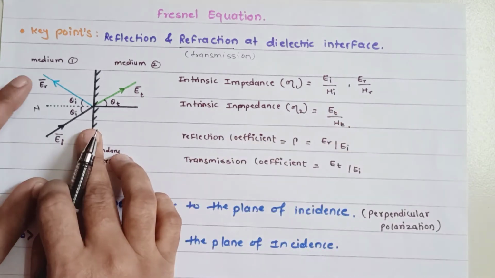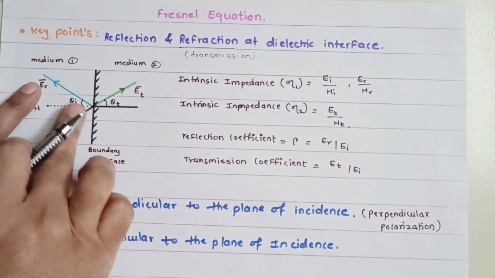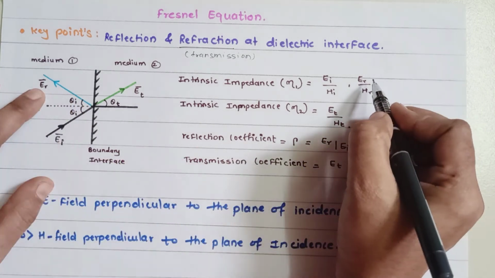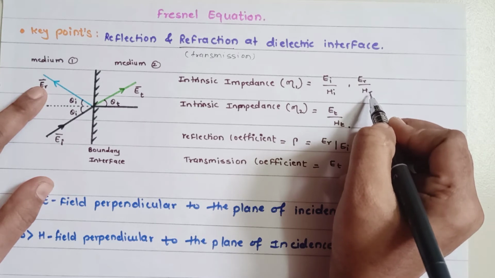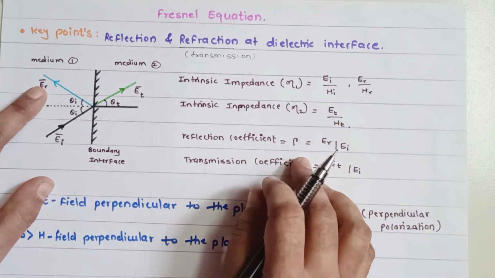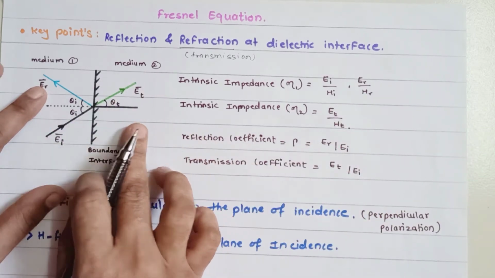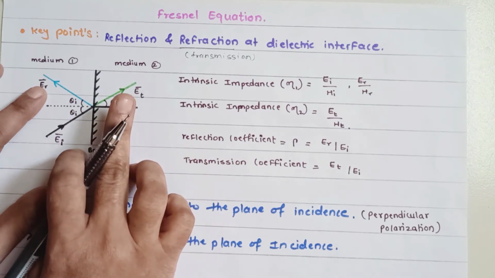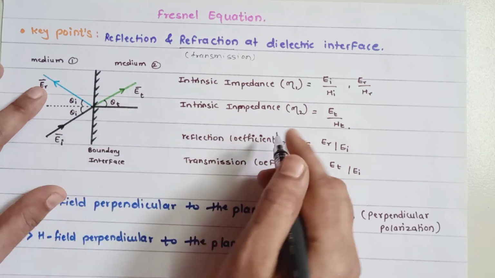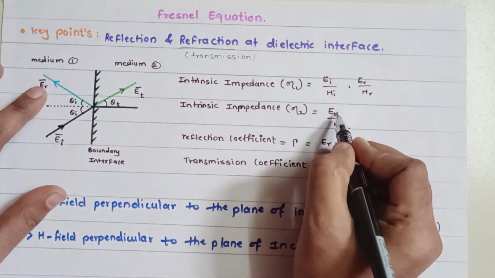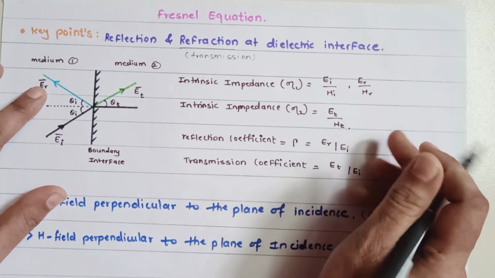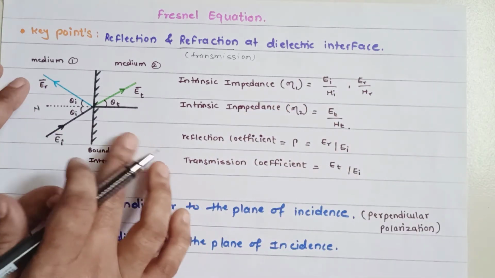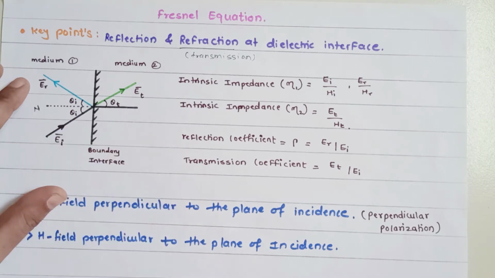In the same way, in medium one there is the second wave, the reflected wave, so its refractive index will be ER upon HR. I hope you understand. Now in medium 2, only one wave will be present, the transmitted wave. So the refractive index for medium 2 will be N2 equals ET upon HT. These are the basic equations that we consider, the differences between the refractive index of medium 1 and medium 2.